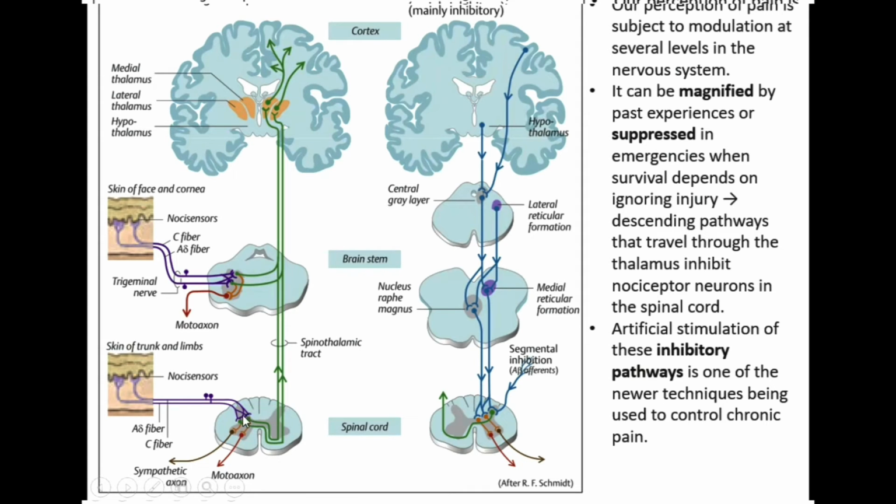There are some fibers in here which are ascending. These ascending fibers will bring the information and take it to the spinothalamic tract, to the neurons in here, and to the brain. This spinothalamic tract, before it goes to the brain, has the segmental inhibition first. It means that the pain is less.